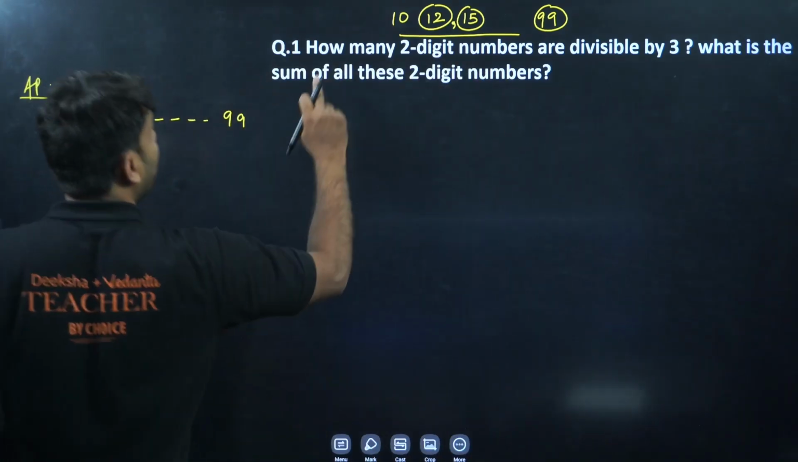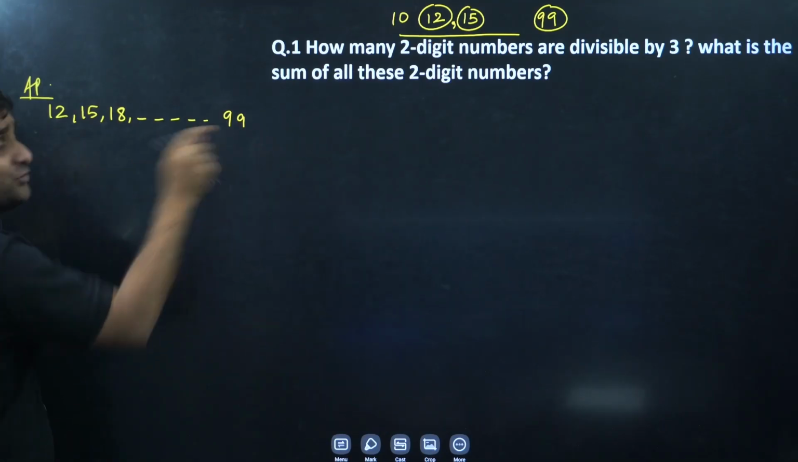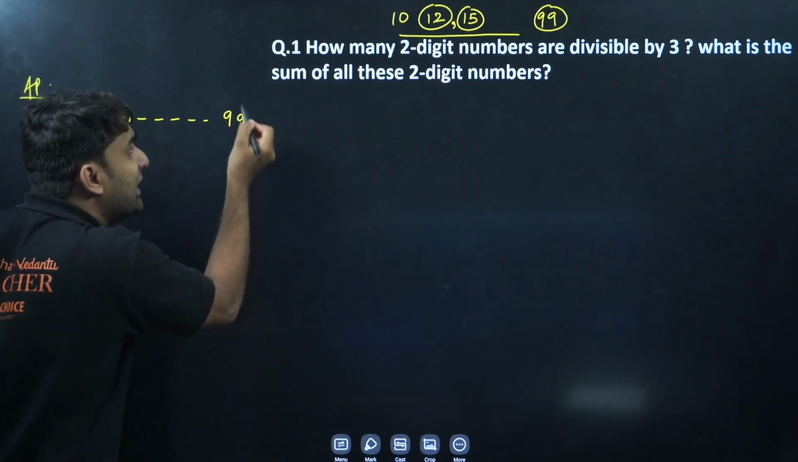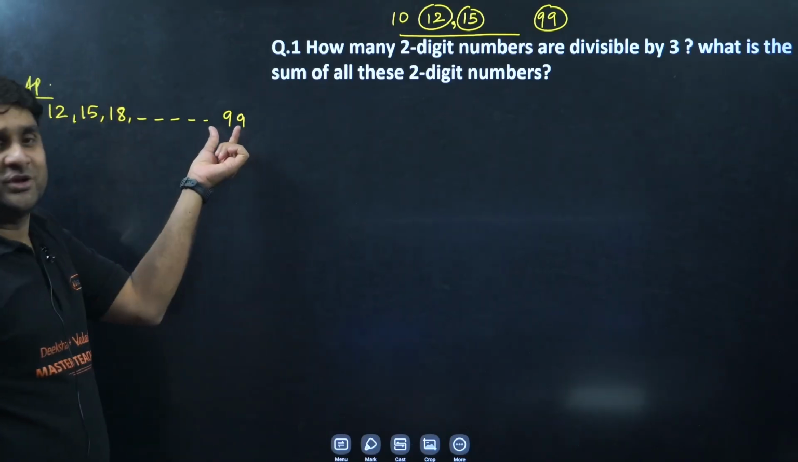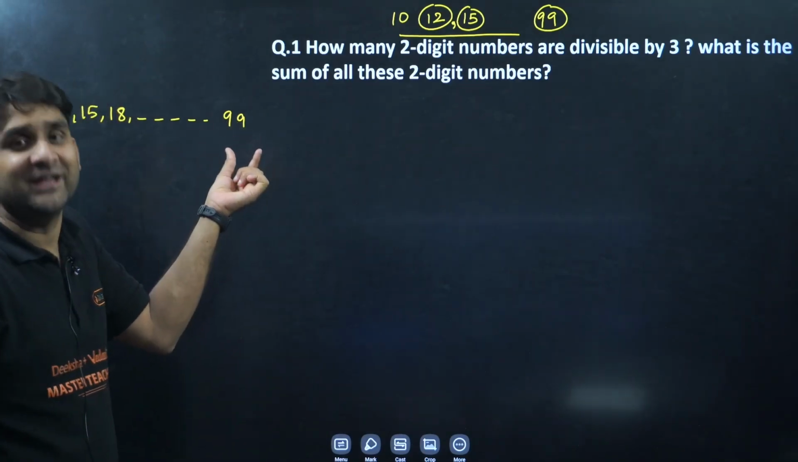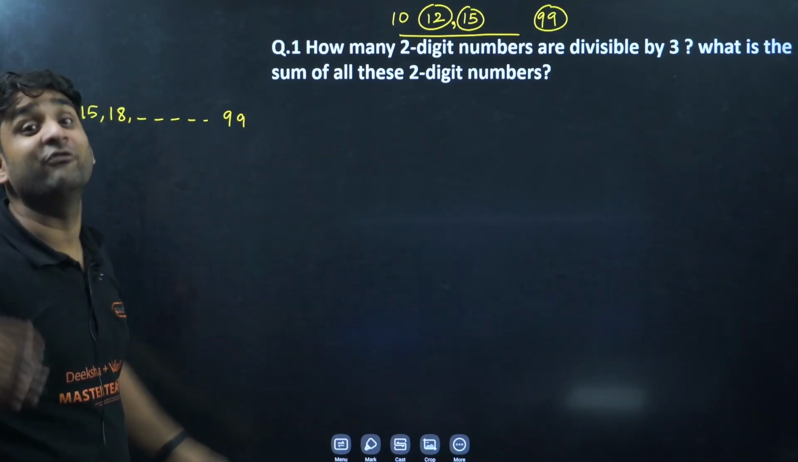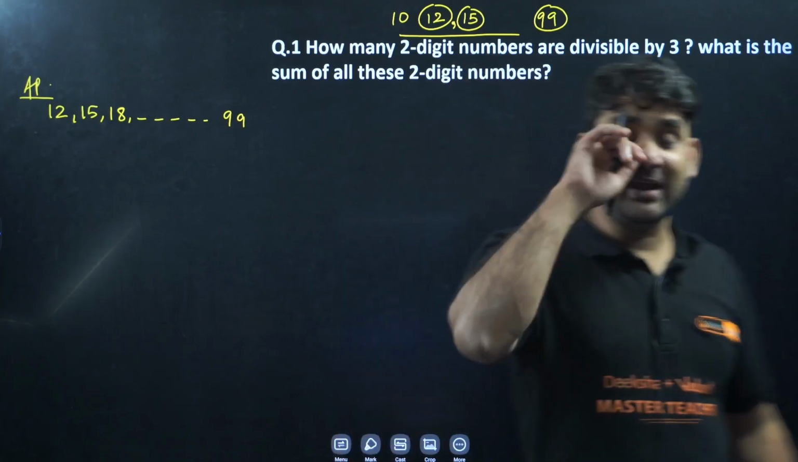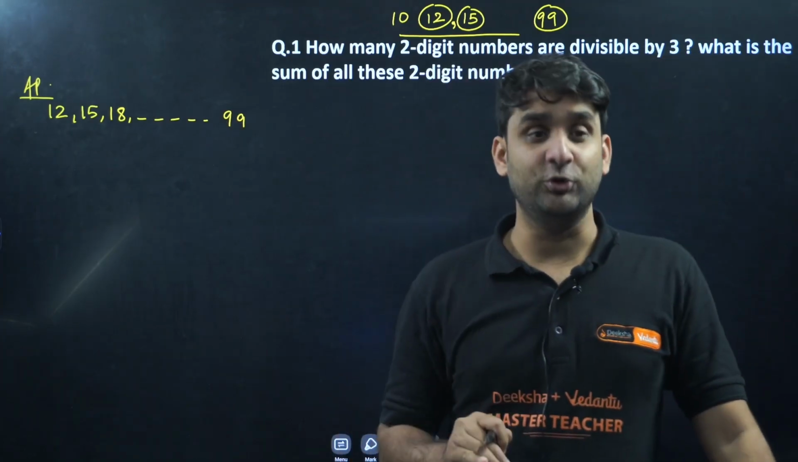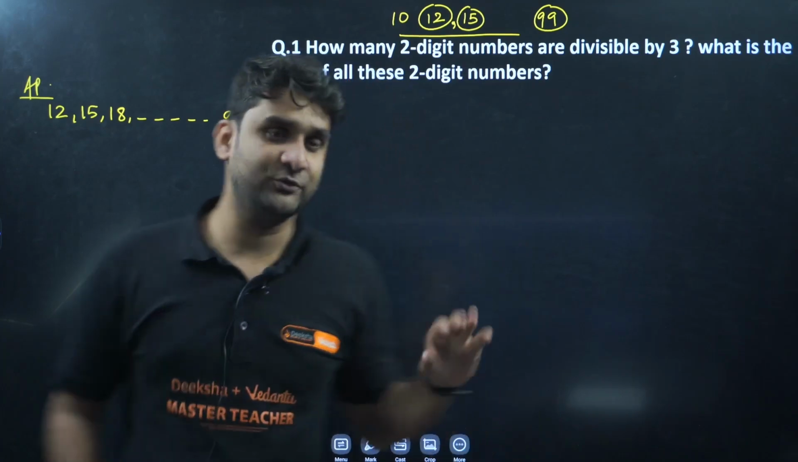Now look at the question. The first question is, how many two-digit numbers are there? So how many numbers are here? My dear, the position of the last term will be the total number of terms. If the position of the last term is 30, it means 30 terms will be there. If the position of the last term is 50, it means 50 terms will be there. So whenever in an AP the last term is given to you, the position of that term will be the total number of terms. So let's find out.